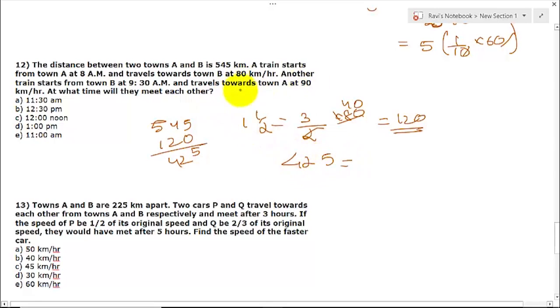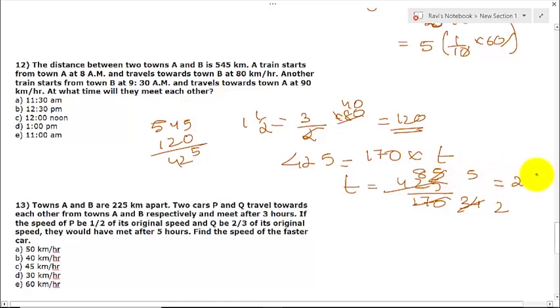Distance is speed into time. The train starts from A towards B, and another train starts from B. They are moving towards each other, so the relative speed will be 80 plus 90, that is 170. Distance is equal to speed into time, so time will be 425 divided by 170. Dividing by 85, it is 5 by 2, which is 2 and 1 by 2 hours.